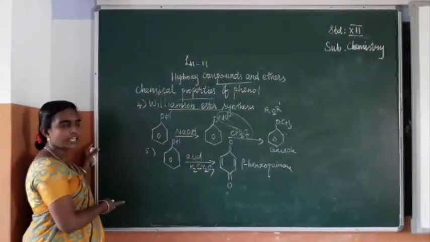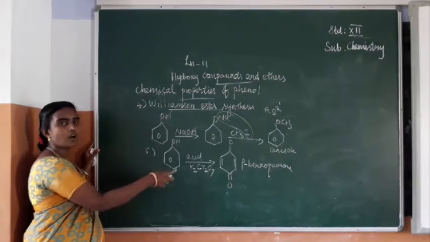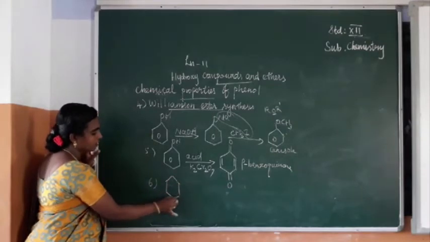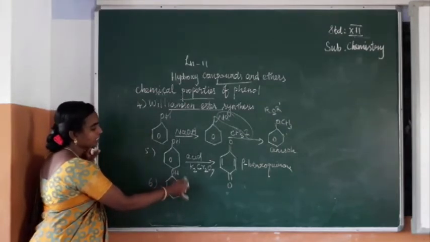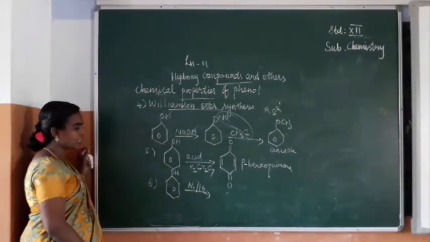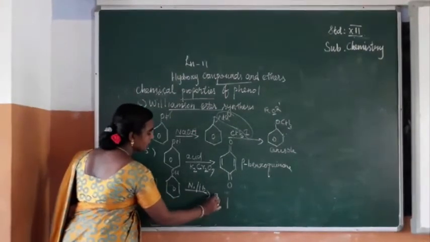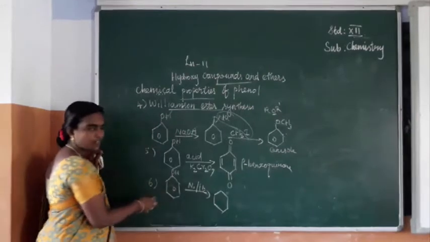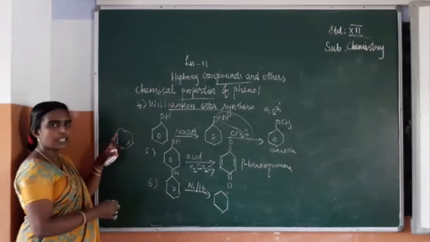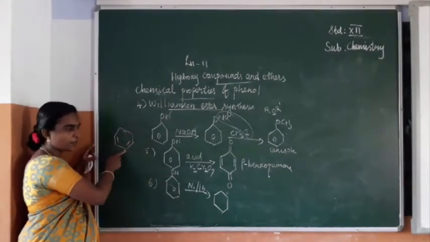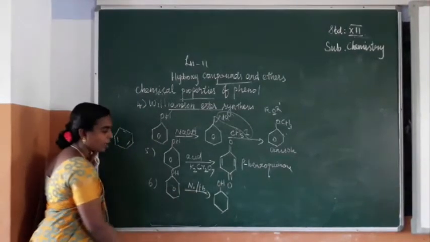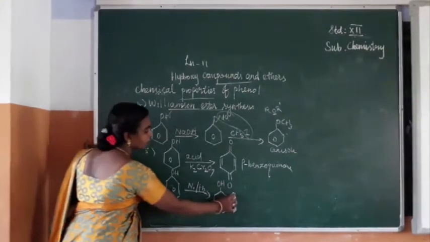So next we can see how the phenol can get reduced. So here, phenol on reduction with nickel and hydrogen, it will form a compound in which these three unsaturations will be removed. Benzene is like this, so three double bonds are there. The unsaturation will be removed so that you can get a compound like this. The name of this compound is cyclohexanol.